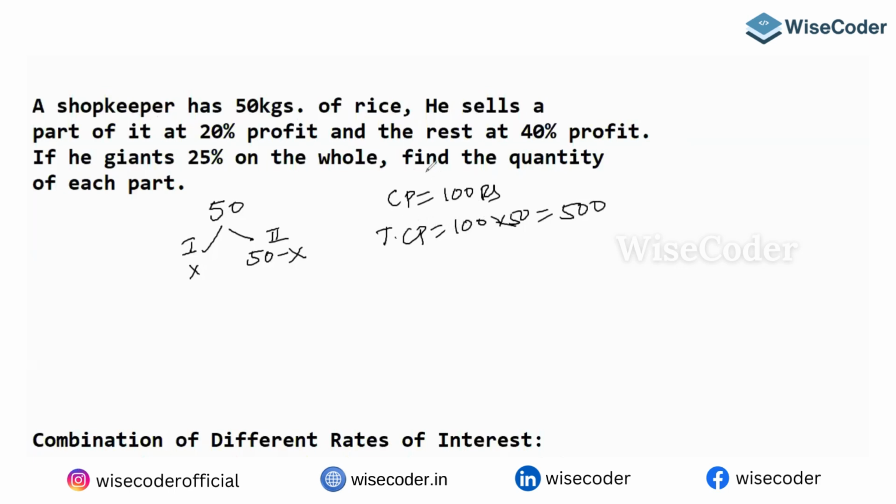So guys, he's saying what? He gained a total profit of 25%. In 5,000, 25% is what? Tell me, in 5,000, 25% is what? 25% means 1/4. Okay, so calculate 25% of 5,000: 25 into 5, 125, 1250. So you can say the total selling price is going to be 6,250.